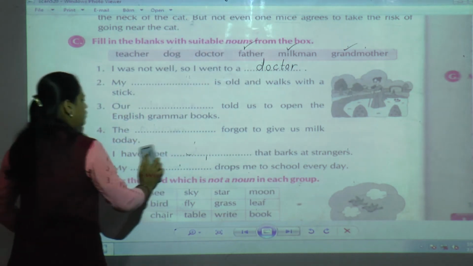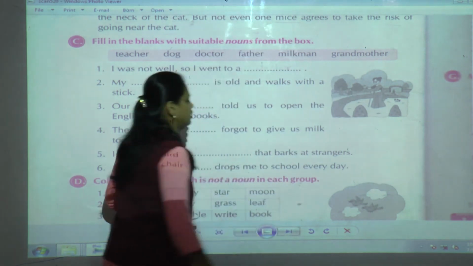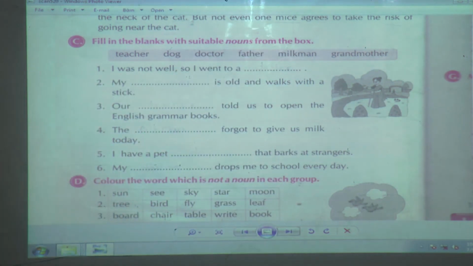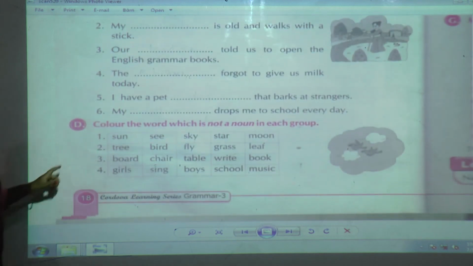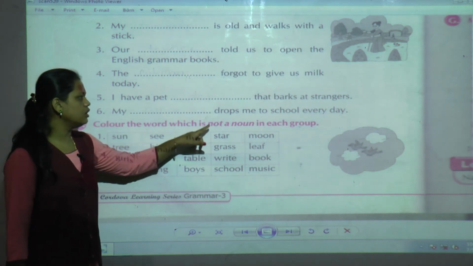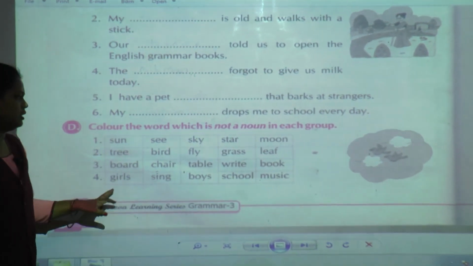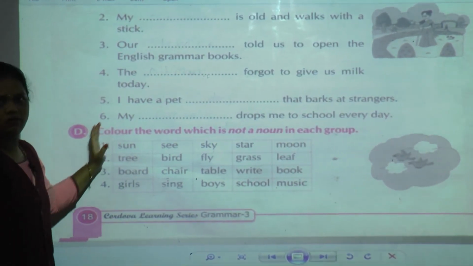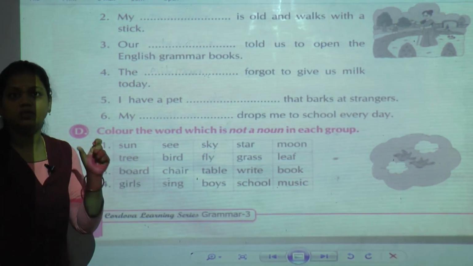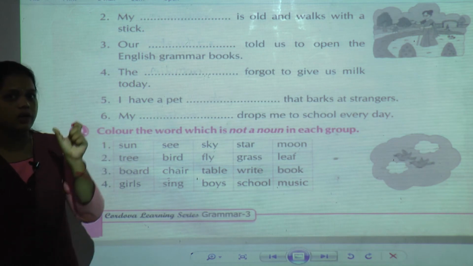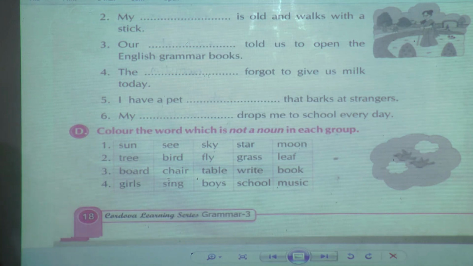Now the next one is D, which is a very interesting question and you will love doing it. See here, D is: color the word which is not a noun in each group. Here, four groups are there in the boxes. One by one we are going to see, and we are going to color the word which is not a noun.